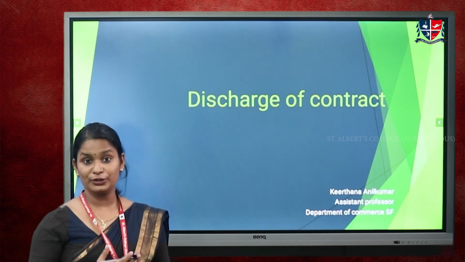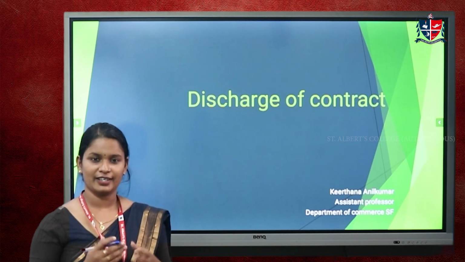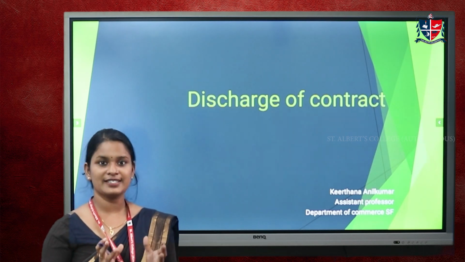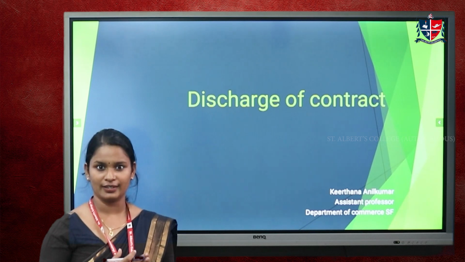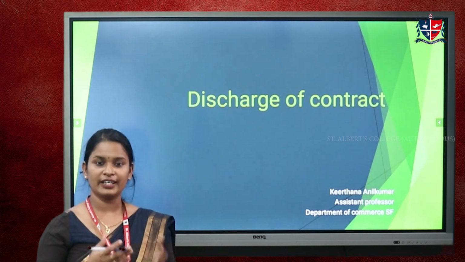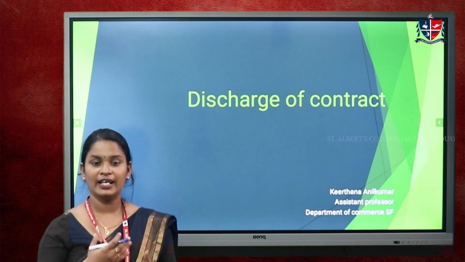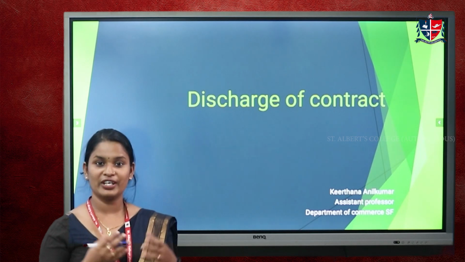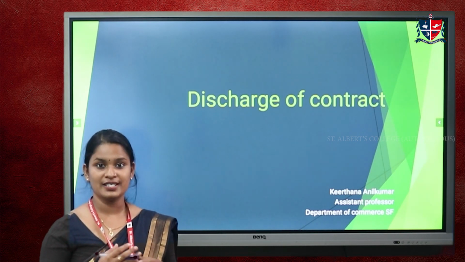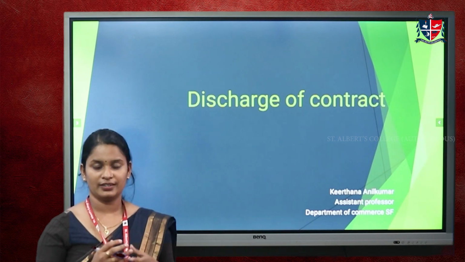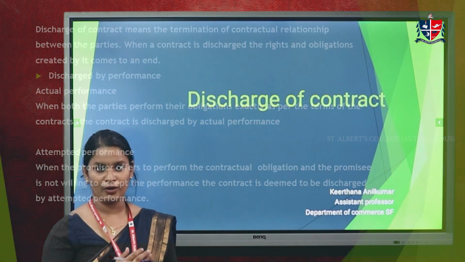Today I'm going to discuss the topic of contract. A contract is an agreement enforceable by law. For a valid contract, it requires lawful consideration, legal formalities, agreement, and a legal relationship between the parties. These are the main legal elements of a valid contract.